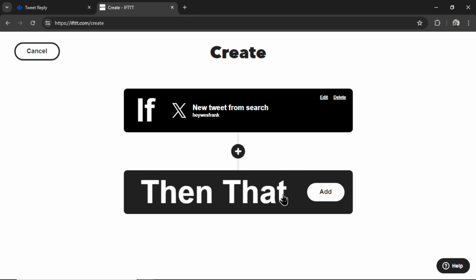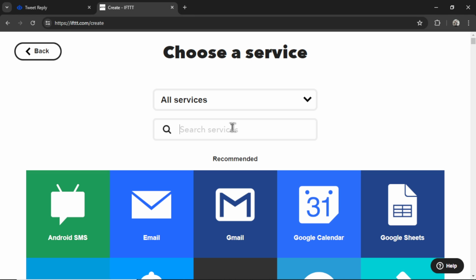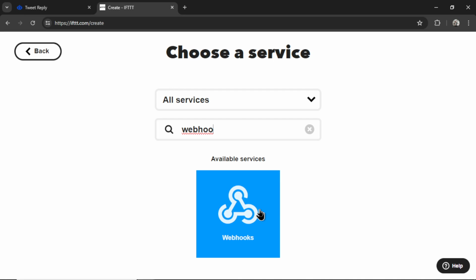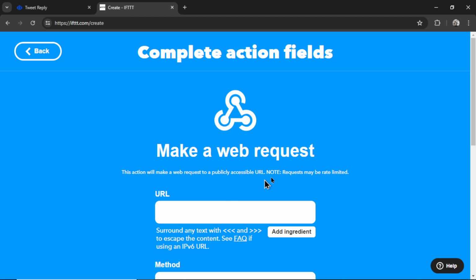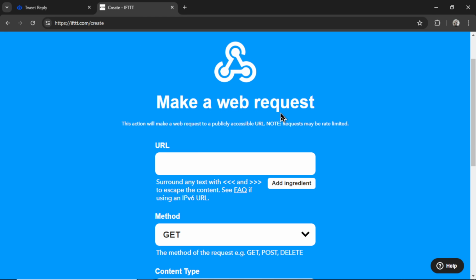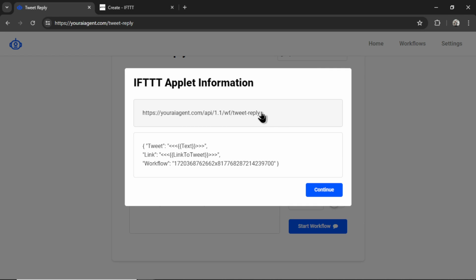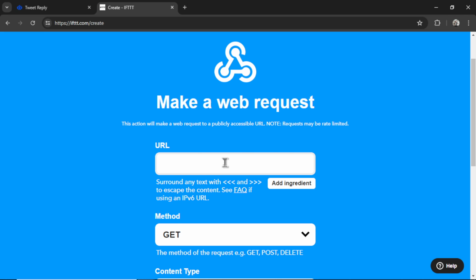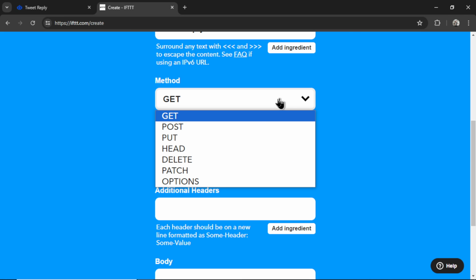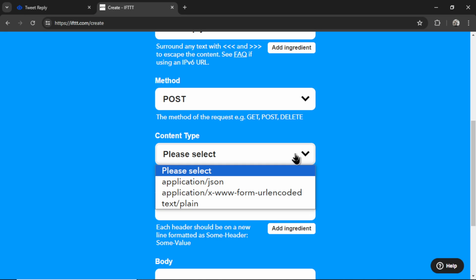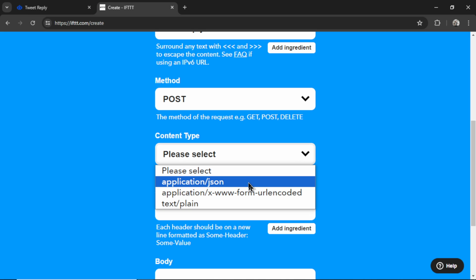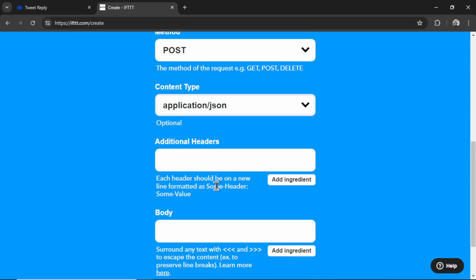Then we'll click then that, add. We're going to search for webhook. Click this, make a web request. We are making a web request over to your AI agent, and then we'll handle the rest. So for the URL, go back into tweet reply, click this to copy the URL, paste it in here. It's going to be a post request. The content type needs to be application/JSON. We don't need any headers.